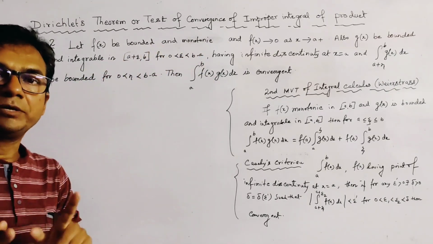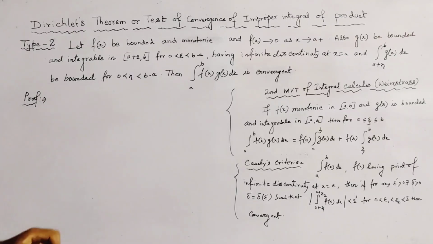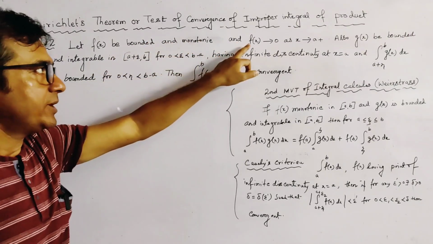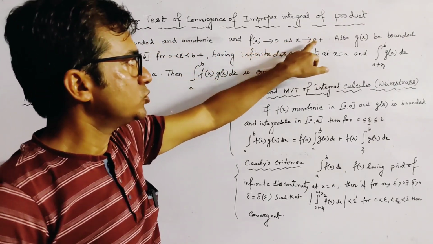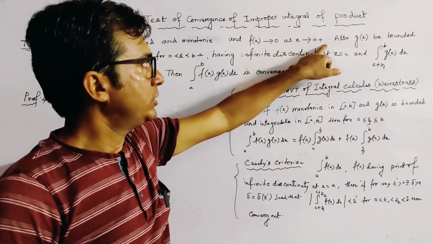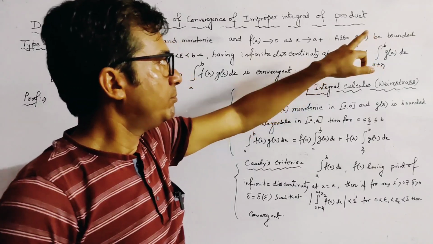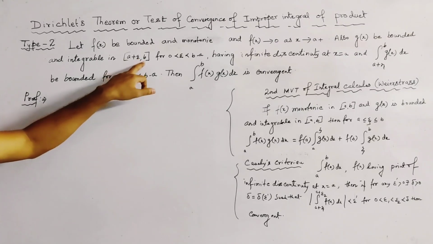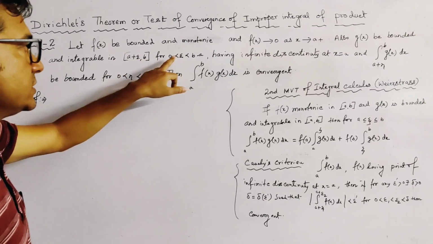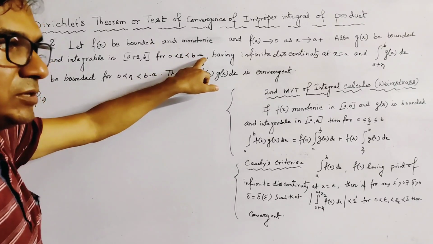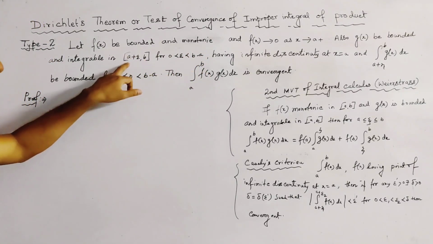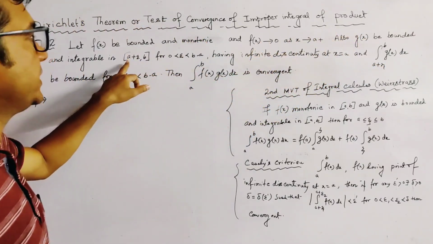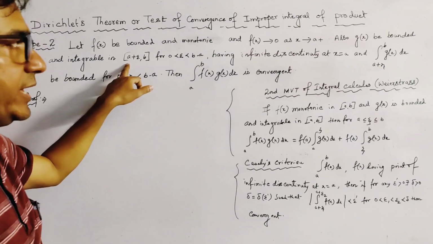Now the statement of this test is: let f(x) be bounded and monotonic, and f(x) tends to 0 as x tends to a plus 0. Also let g(x) be bounded and integrable in [a + epsilon, b], where epsilon is greater than 0 and less than b minus a. Here we exclude the point a because g(x) has infinite discontinuity at x equal to a.